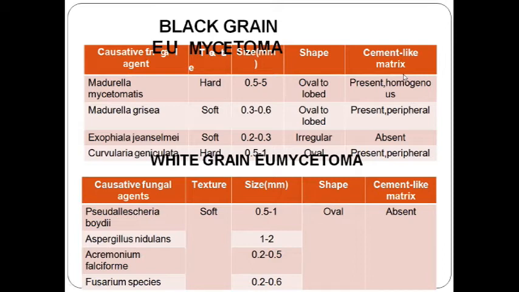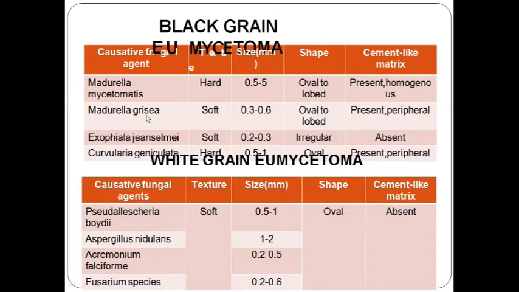Whereas in cases of Madurella grisea, the size will be around 0.3 to 0.6 mm, and the texture and consistency are usually softer than Madurella mycetomatis. And other species are Exophiala and Curvularia.